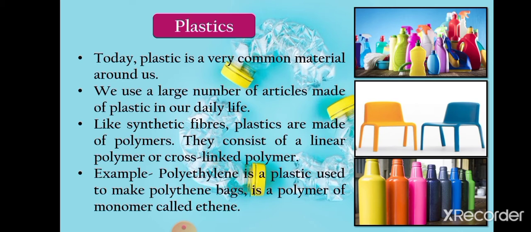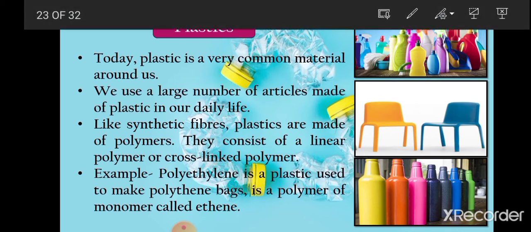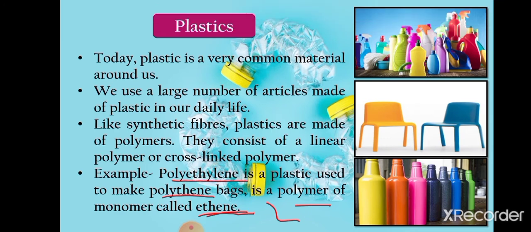For example, we are taking one example as polythene. We know that polythene is a plastic. Polythene is a type of plastic which is made up of a polymer, and its monomer unit is called ethene. So ethene is a monomer, and when it combines together in a large chain form, it makes a polymer, and the polymer of ethene is called polythene or polyethylene. So plastics are also made of monomers, just like synthetic fibers.